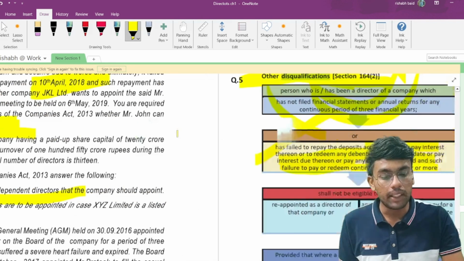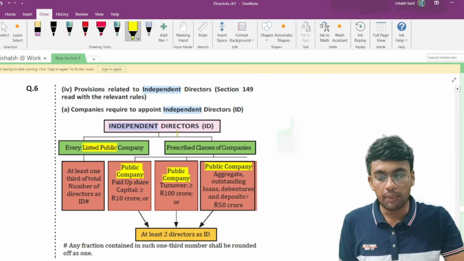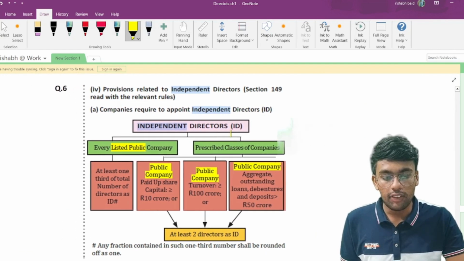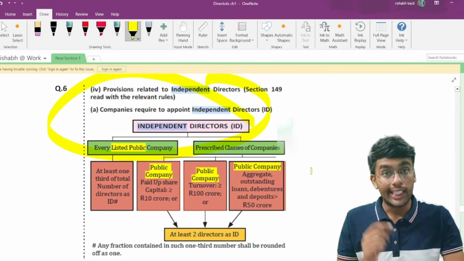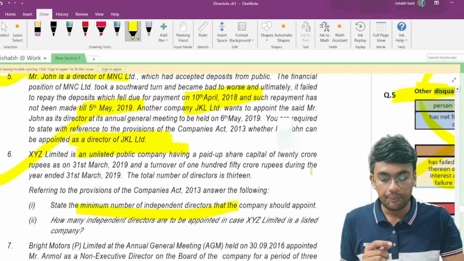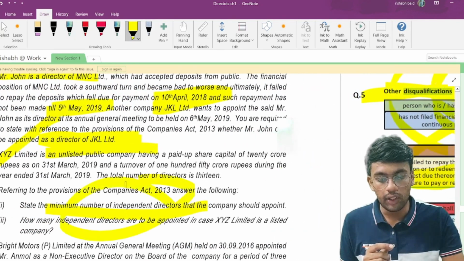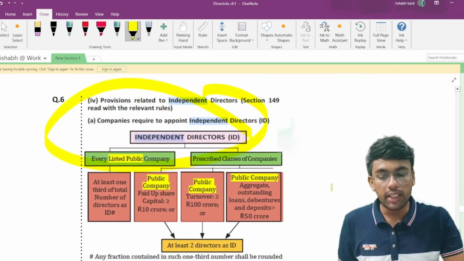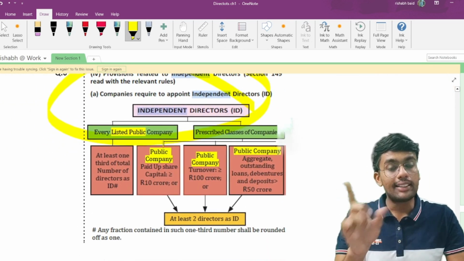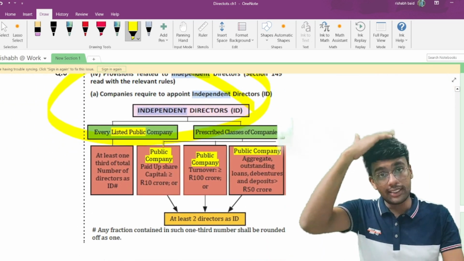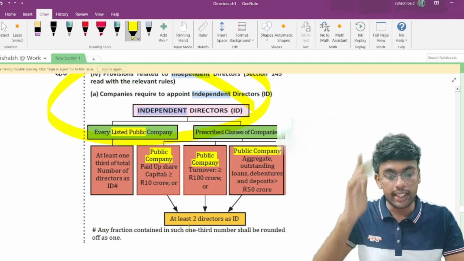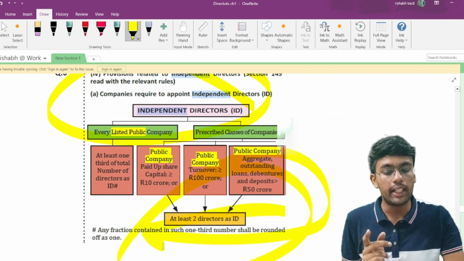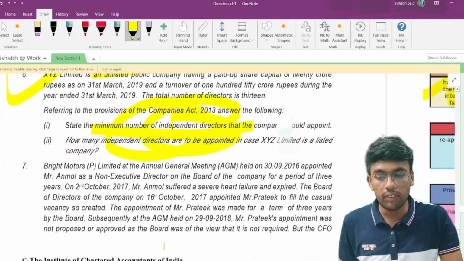It is an unlisted public company. If you refer to the provisions for unlisted public companies, you see here independent directors. Yes, we are asking about independent directors over here. In this question, the company is not a listed company; it is an unlisted public company, and therefore it should have a minimum of 2 independent directors. So the answer to this question would be 2.